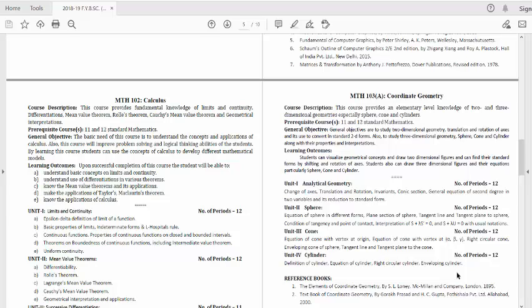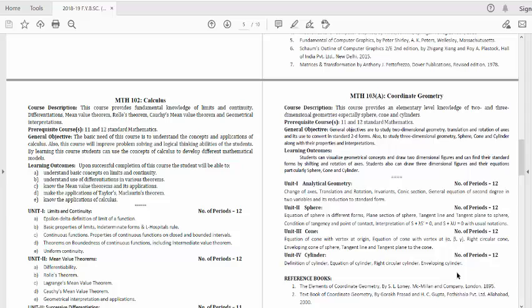Analytical geometry, which is related to 2D. Second is sphere. Third is cone. Fourth is cylinder. We can find the equation of a sphere, the equation of a cone, the equation of a cylinder. All these surfaces we can write in the language of mathematical equations.